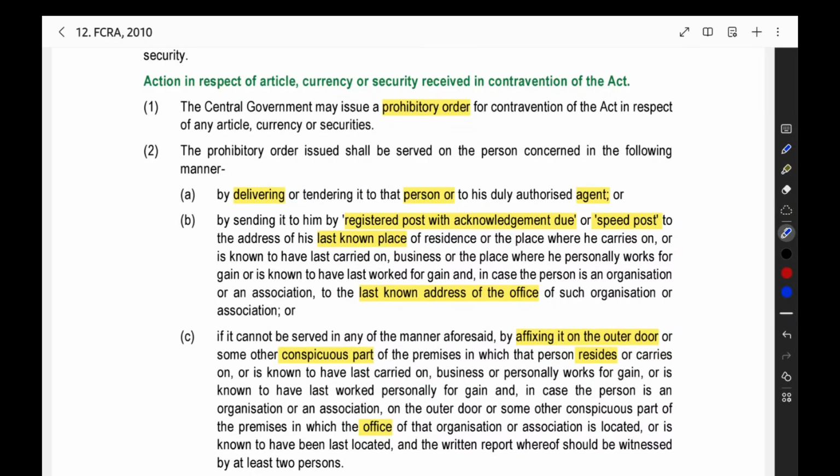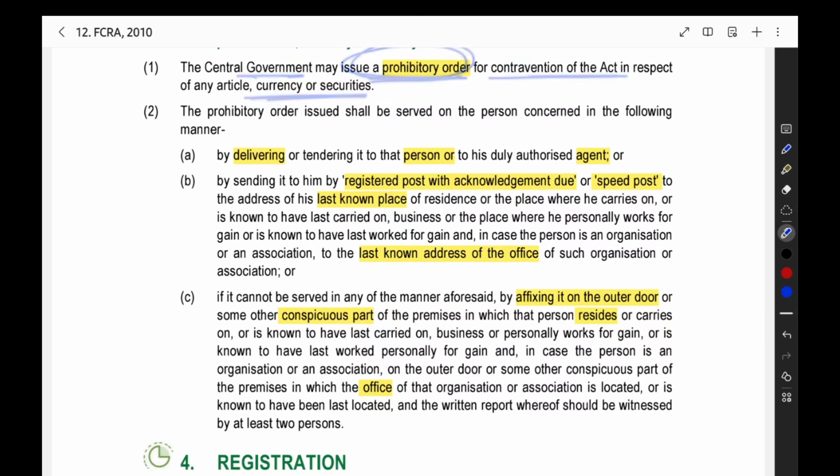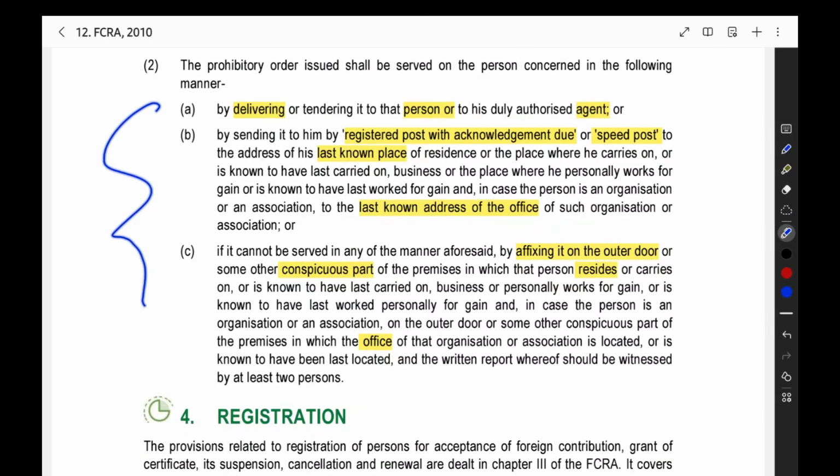Then, whatever security, article or currency you received, the foreign contribution you have received, that will be seized. Then the central government may issue a prohibitory order for contravention of the act in respect of any article, currency, or security. They will issue a prohibitory order, and they will deliver it to you.